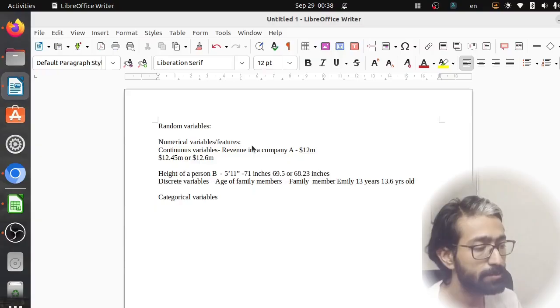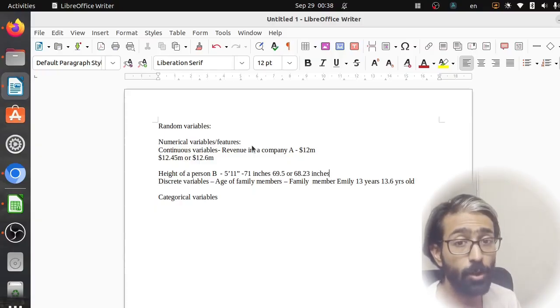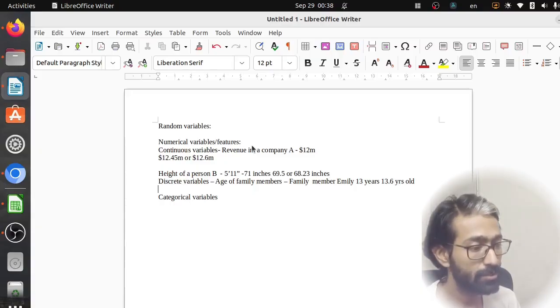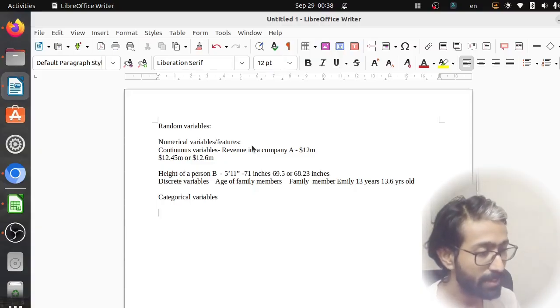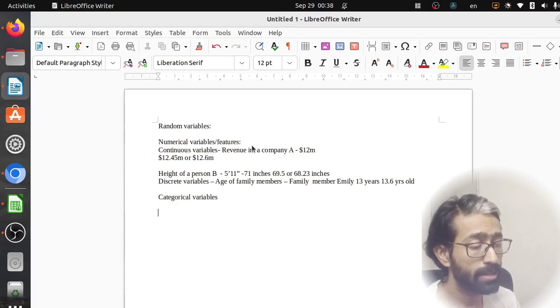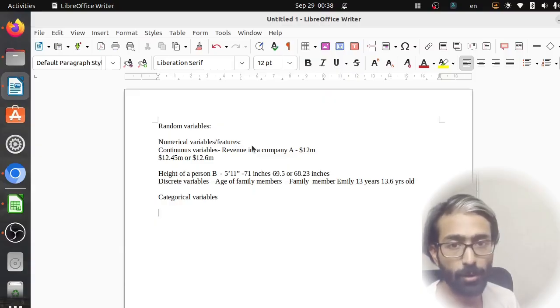Even if this person is between 5'10" and 5'11", it can take a lot of numbers. It can take an infinite number of values if you keep on going to decimal points. So within a range, continuous values can take a large number of values, and the discrete has to be an integer, because obviously it cannot be divided.